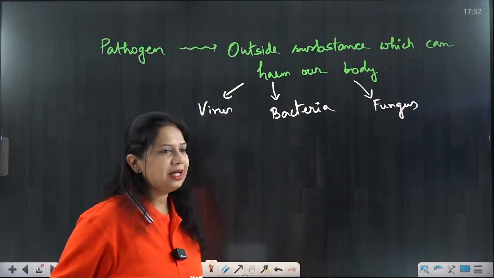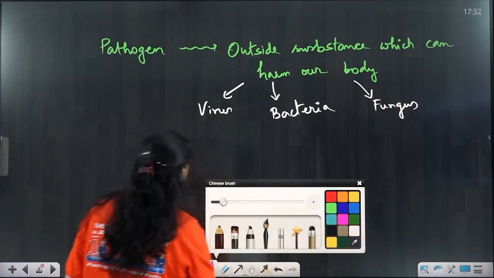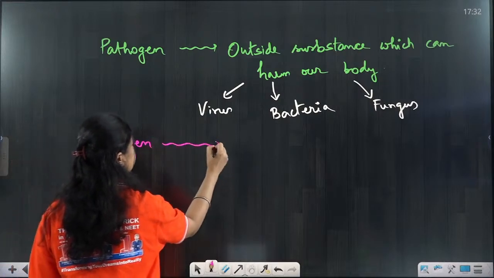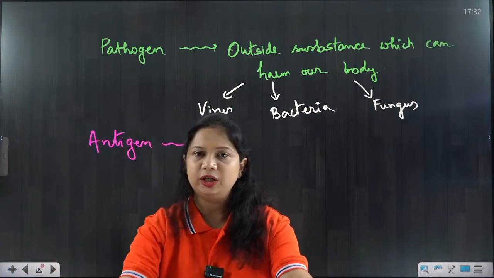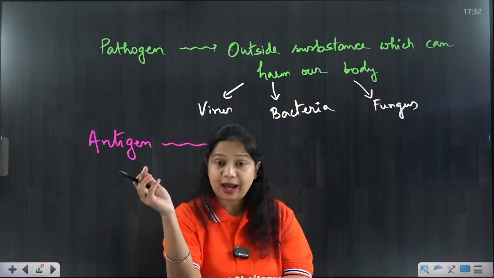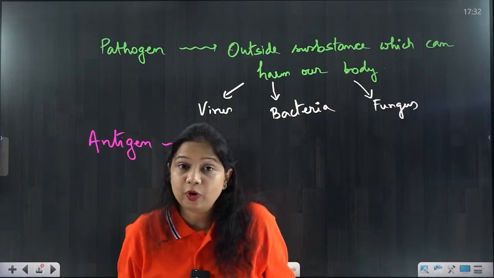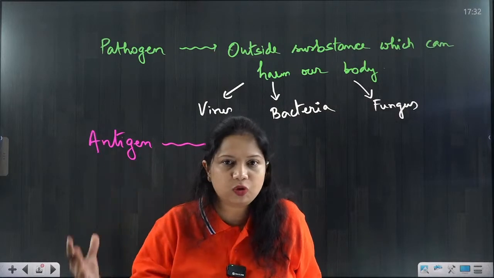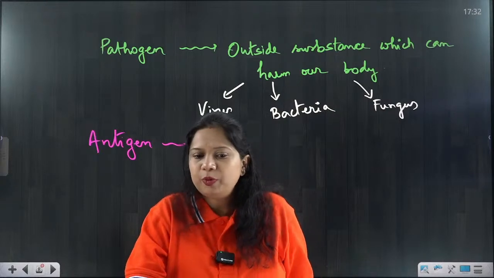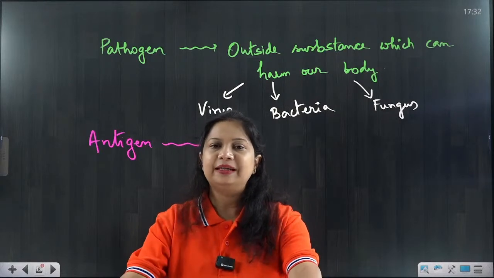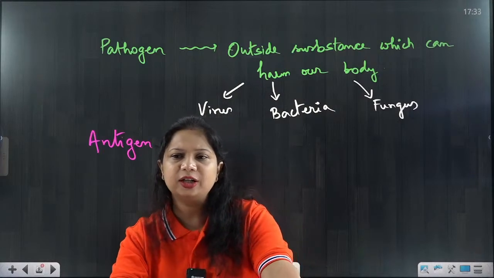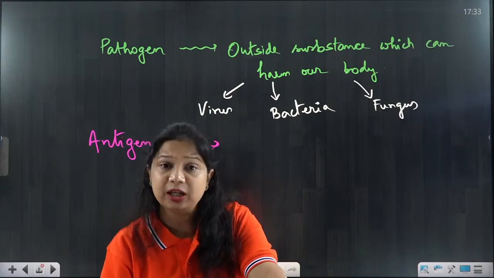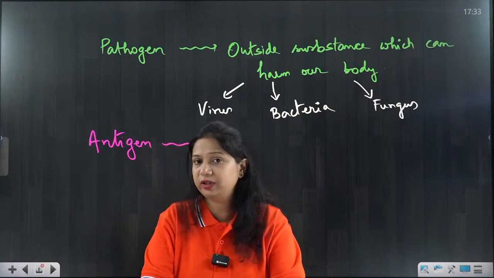Okay. Now next is the terminology antigen. What is an antigen? An antigen is a component which, when it enters our body, produces an immune response in the body. Suppose we are injected with saline solution, with a normal component, or with any kind of medication, nothing happens to our body, we are fine with it.